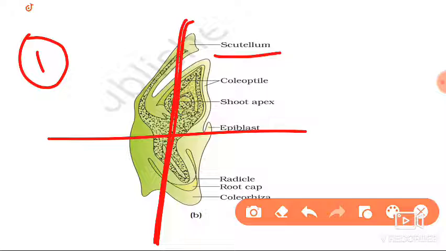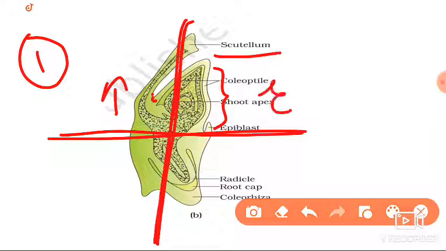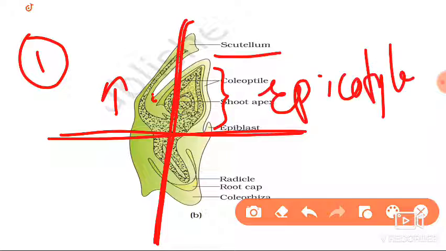Here also you can see the epicotyl and hypocotyl. The part which is present above the level of the embryonal axis where the scutellum is attached, above this level we call the epicotyl, and below this we call the hypocotyl.